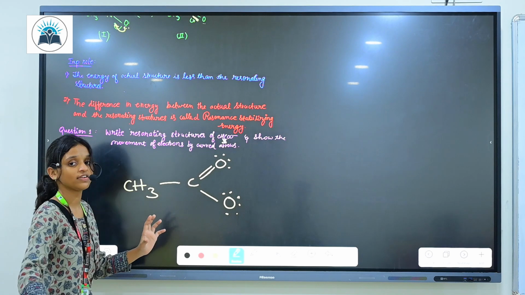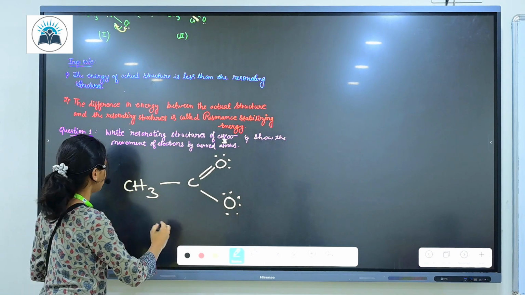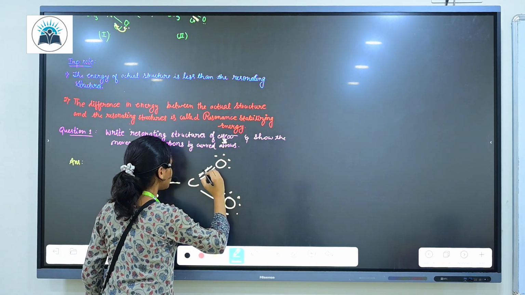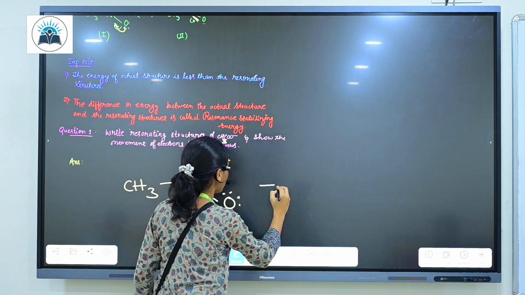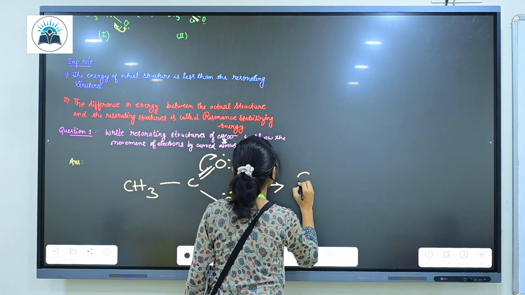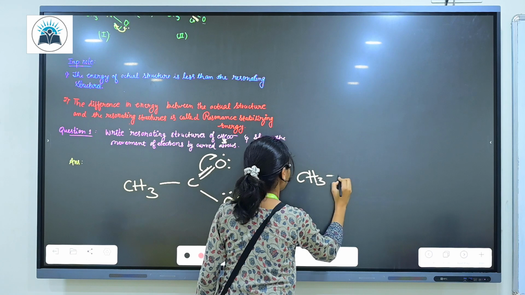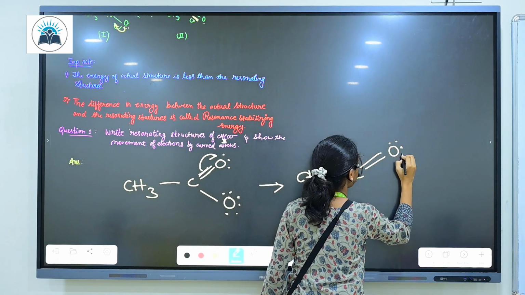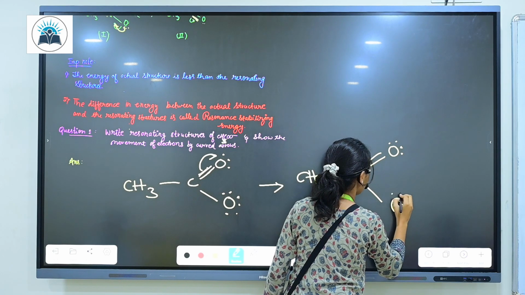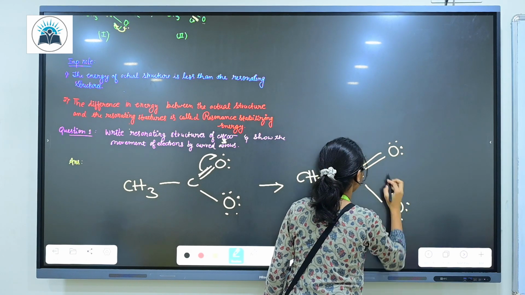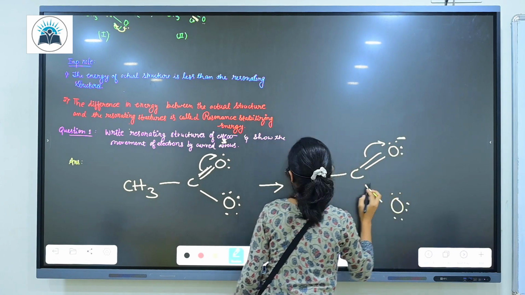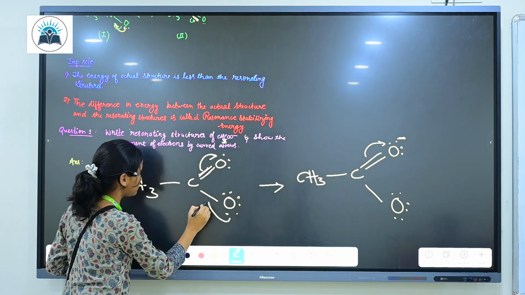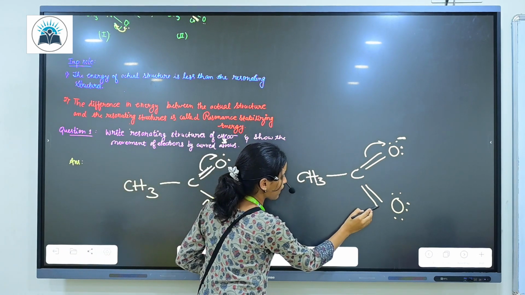This compound also we can represent in two ways. This pi bond will shift here, then it forms a minus charge, and this lone pair will shift here, meaning it forms one pi bond.